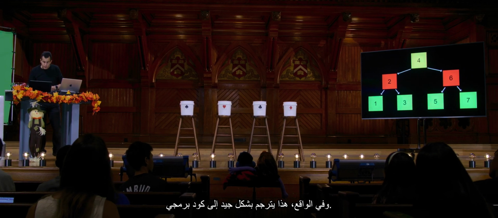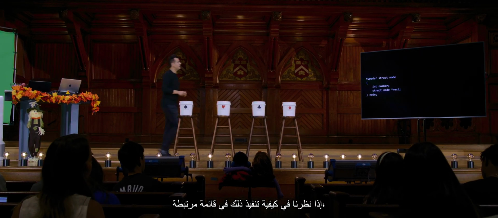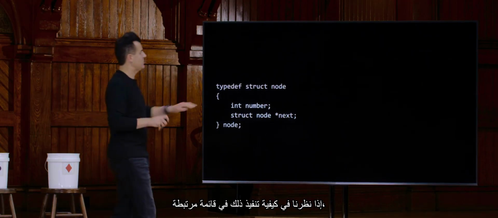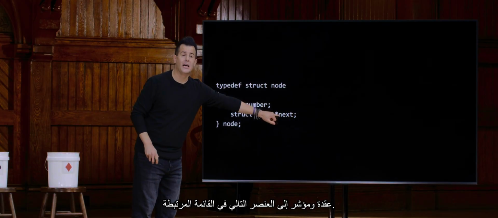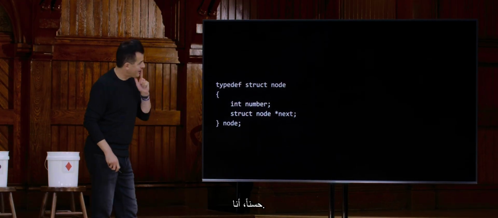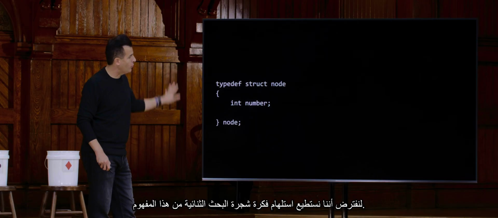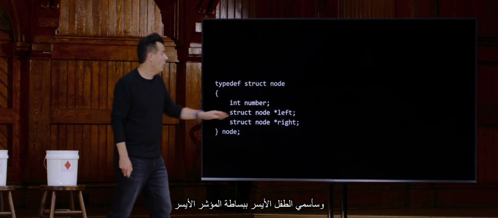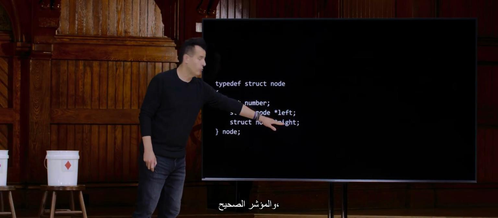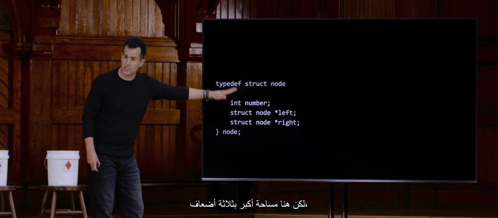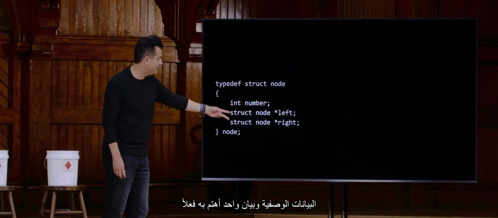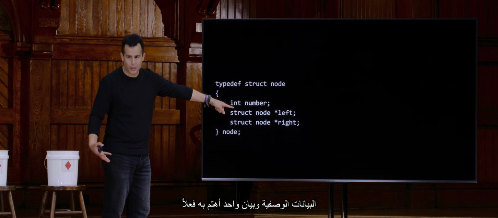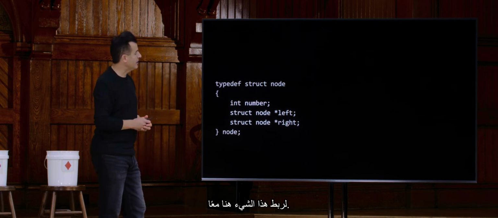And in fact, this translates pretty nicely to code. If we consider how we implemented a node in a linked list, recall that it looked like this, where you've got a number in each node and a pointer to the next element in the linked list. Well, for a binary search tree, we can borrow this as inspiration and make a little more room because we need 2 pointers instead of 1. I'm just going to call them the left pointer and the right pointer, but here is 3 times as much space, give or take, because I now have 3 elements associated: 2 pieces of metadata and 1 piece of data that I actually care about to stitch this thing together.